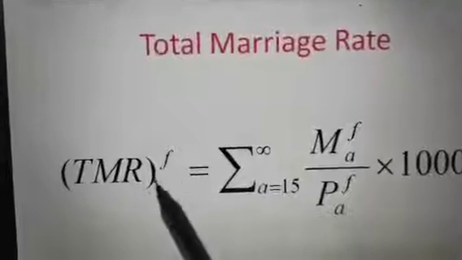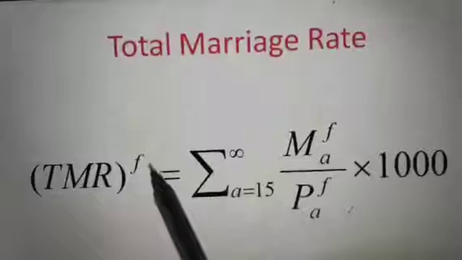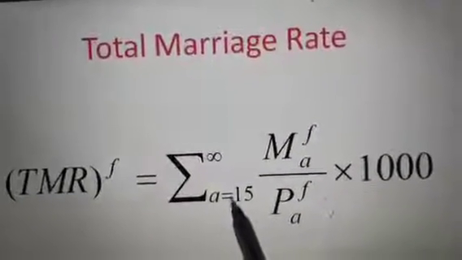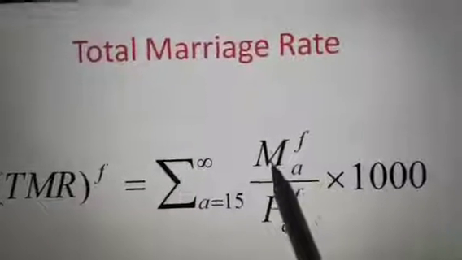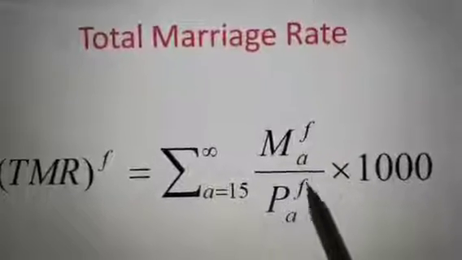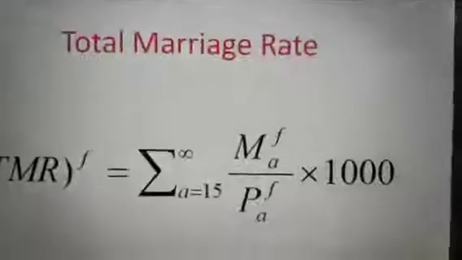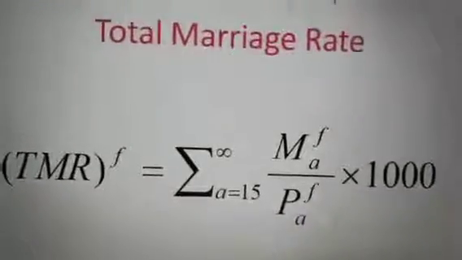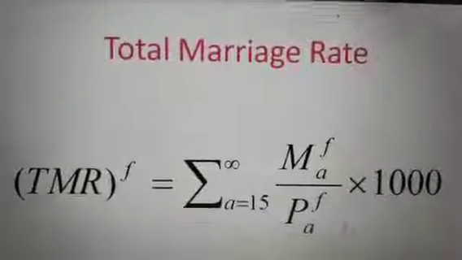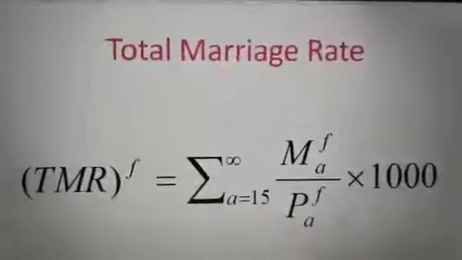TMR is equal to F, that is female population, sigma from age 15 to infinity, M is marriage of females of a particular age A, divided by the total population of females into 1000. This is called the total marriage rate. So ultimately, for the sake of population studies and for nuptiality rate, usually we calculate the total marriage rate.